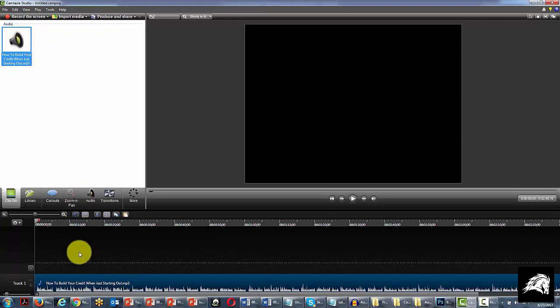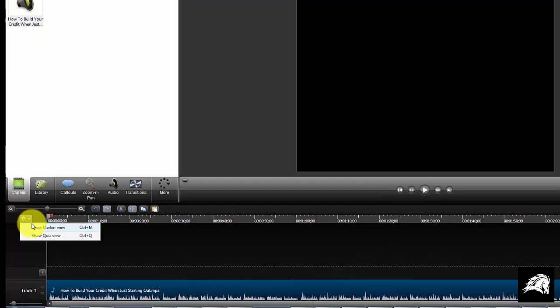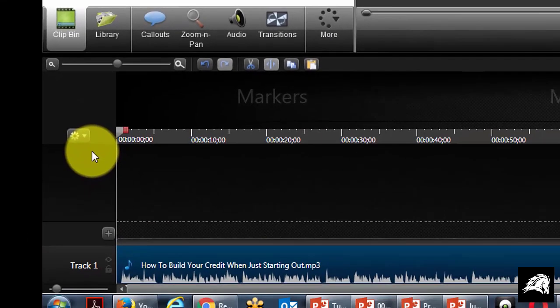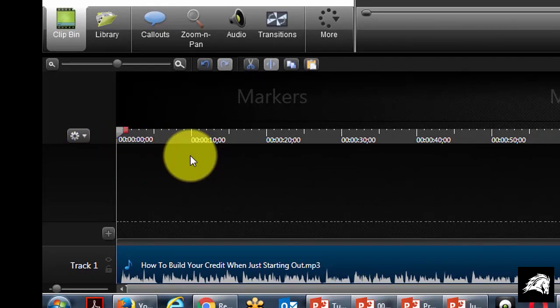Now, one of the things we're going to need to do is decide on scenes. We're going to need to decide where those scenes are going to occur. One of the ways you can do this inside of Camtasia is to use markers. So we're going to turn on the marker view, and at the point at which we want to determine that a scene has occurred, we're going to mark that place on the timeline. So we're just going to start the player right now.